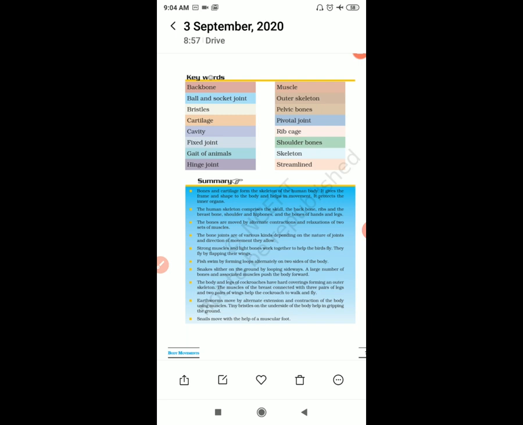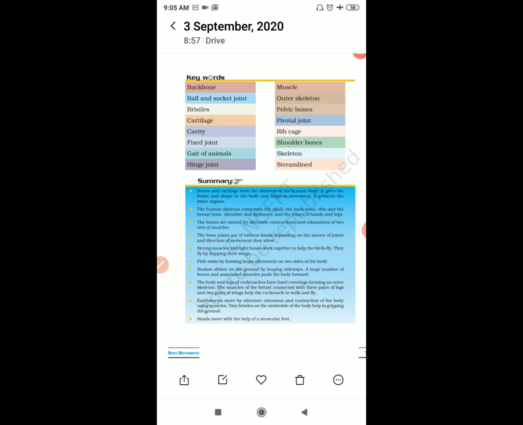Okay, what about the ball and socket joint? How much can they move? They can rotate. Yes, they can rotate fully.